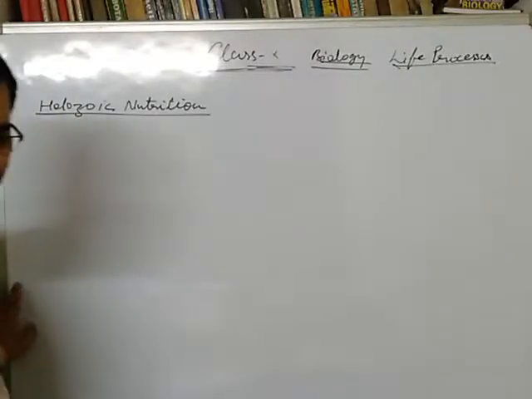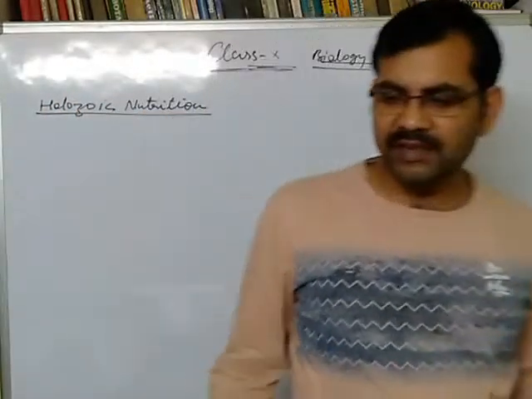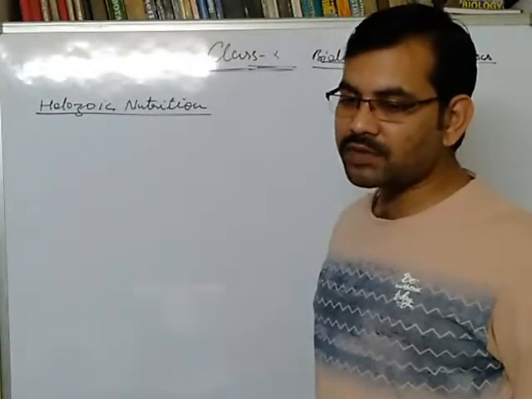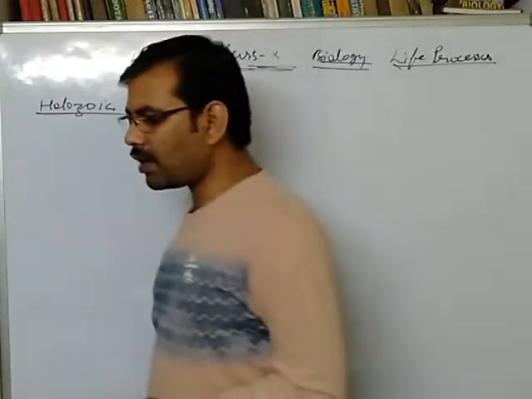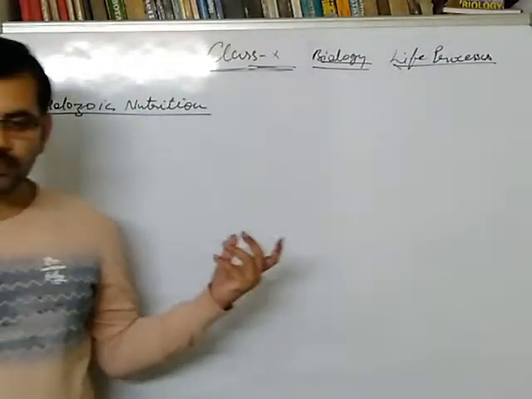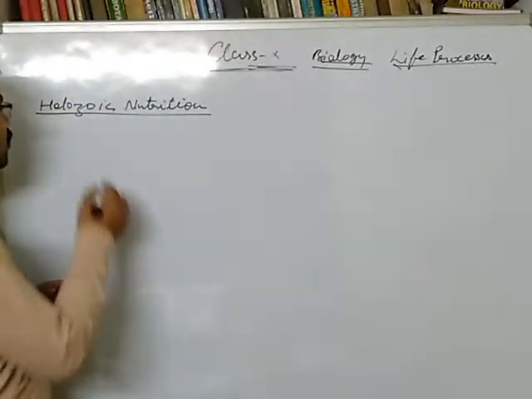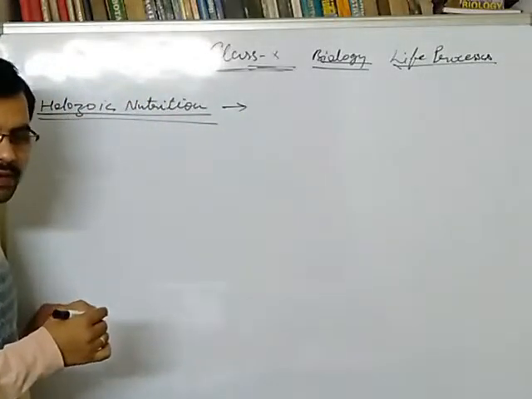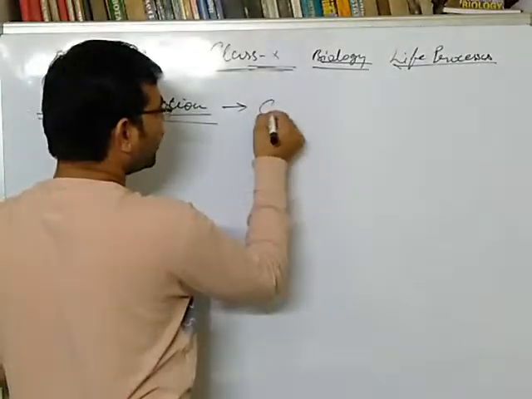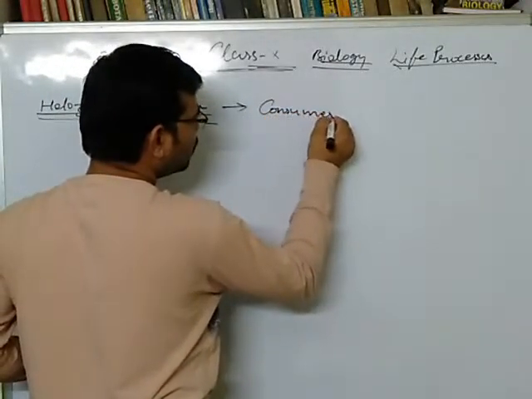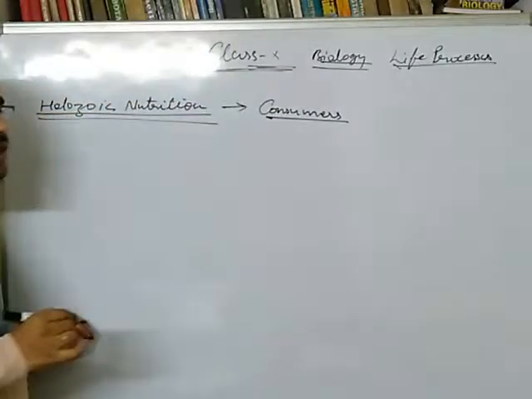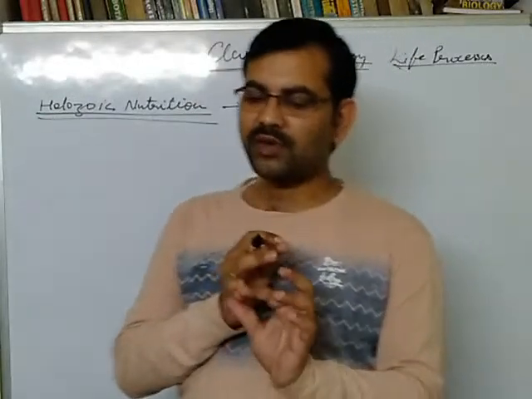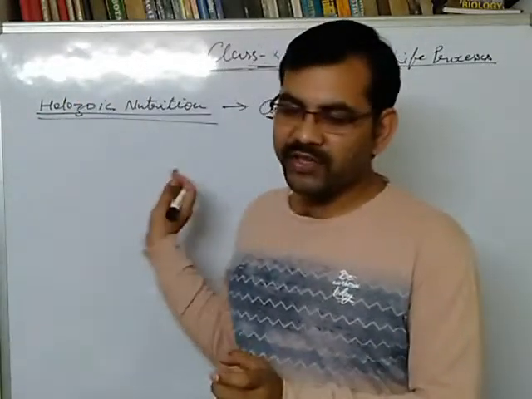Before starting the unicellular, first we will discuss the different levels of consumers, because in the previous class I also told you that in autotrophic nutrition, autotrophs are the producers and there are consumers. So now we should also discuss the different levels of consumers found in holozoic nutrition. Holozoic nutrition belongs to heterotrophic nutrition and they are termed as consumers, while saprophytes are termed as decomposers.